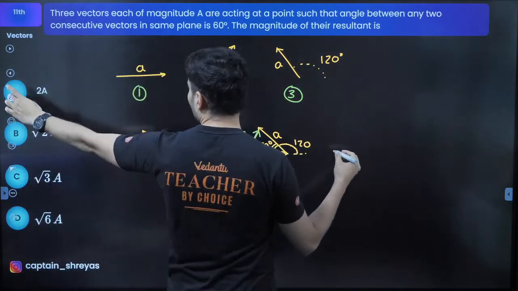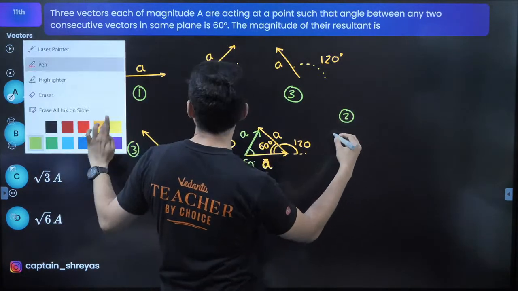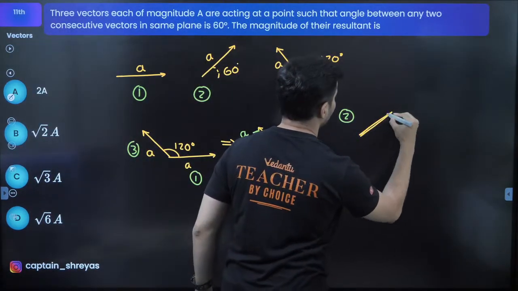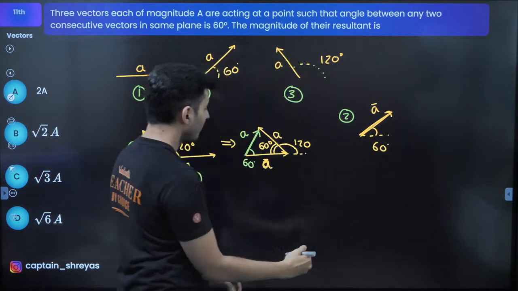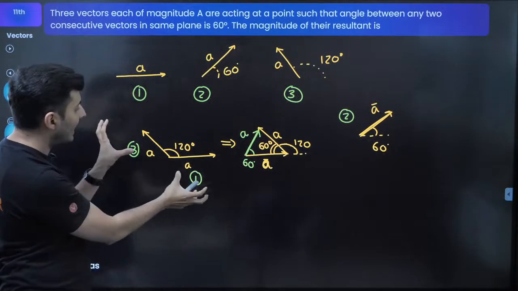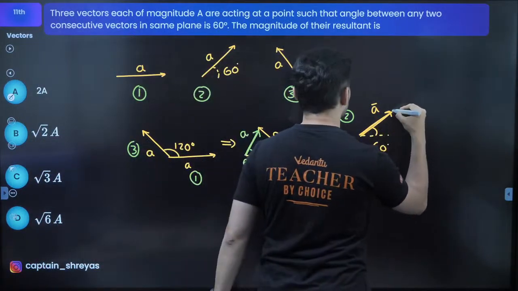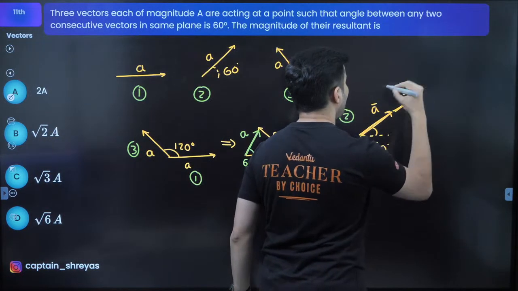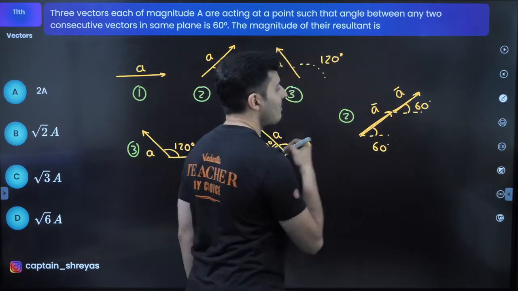So vector 2, if you look at it, is basically a vector of magnitude A making an angle of 60 degrees here, and the resultant of 1 and 3, the combined effect, is also of the same magnitude, making the same angle.